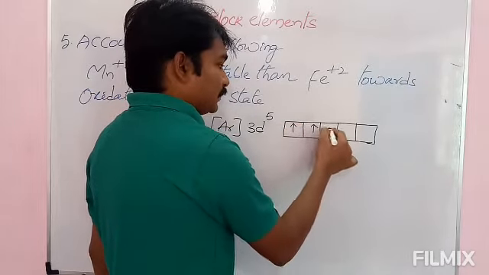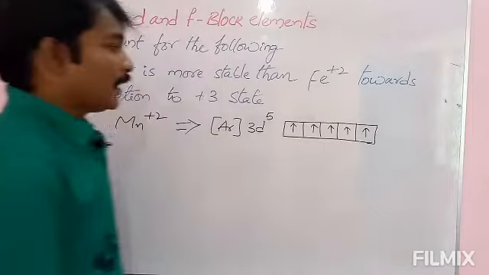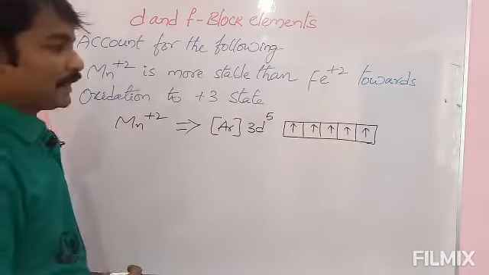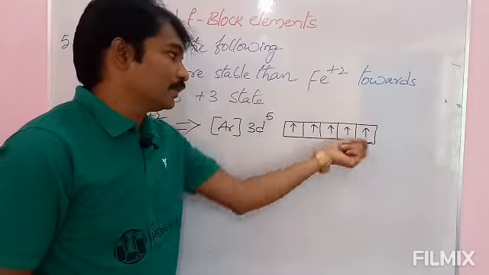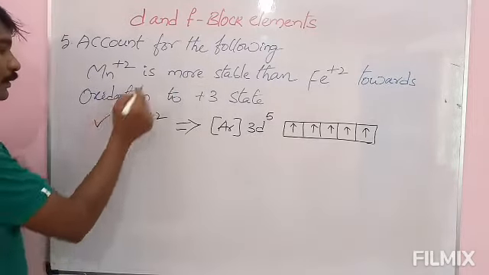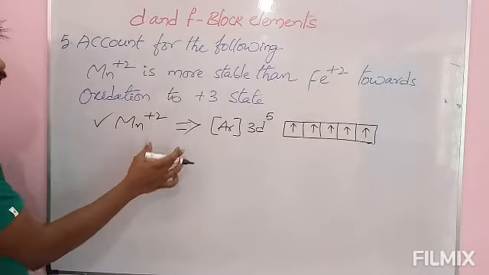All are half filled. See here, it is difficult to oxidize to +3 state by losing electron because a half filled is stable configuration. It is difficult to lose electron to become +3 state in case of Mn+2. That's why Mn+2 is more stable.